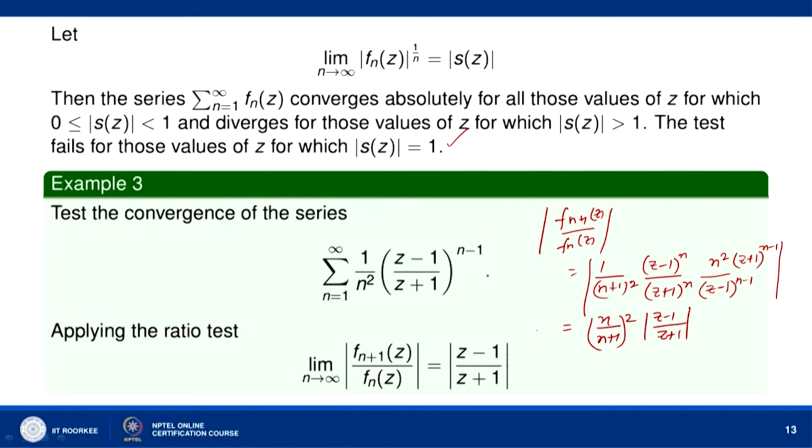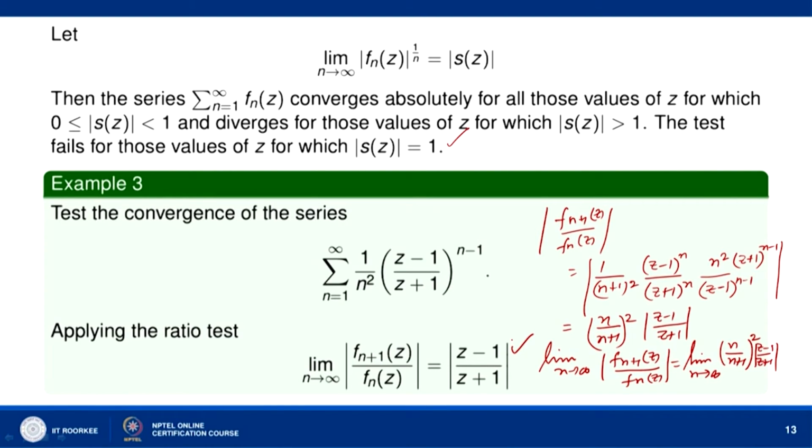So, the limit of this ratio: limit n tends to infinity mod of f n plus 1 z over f n z will be equal to limit n tends to infinity n over n plus 1 whole square into mod of z minus 1 over z plus 1. So, n over n plus 1 goes to 1, and this is equal to mod of z minus 1 over z plus 1.